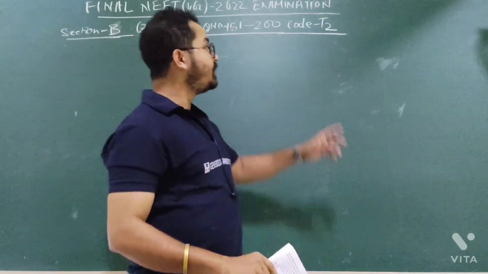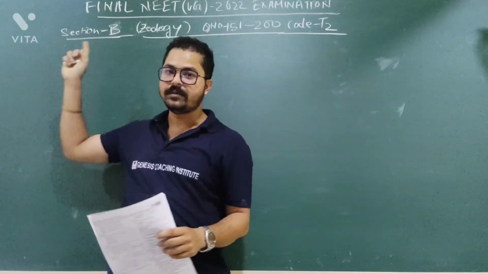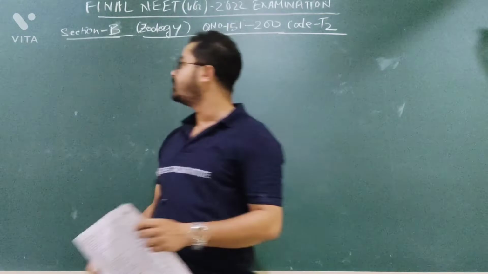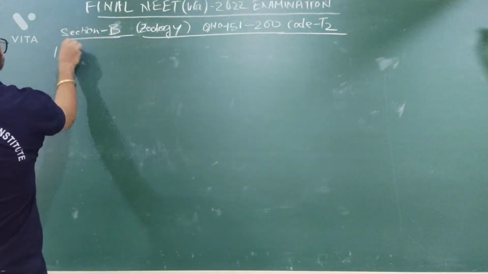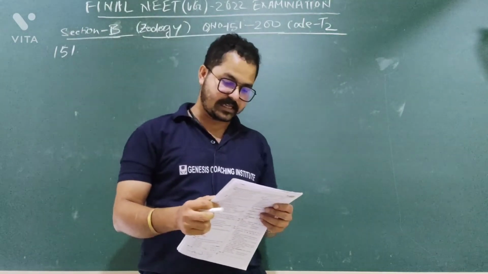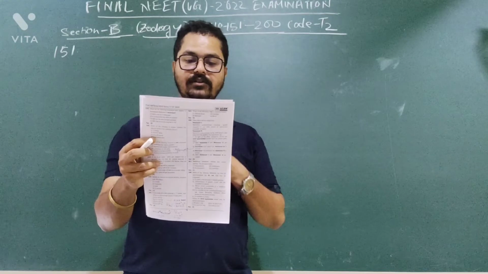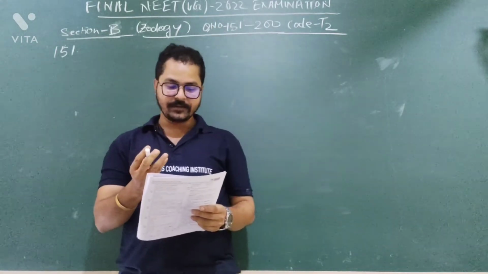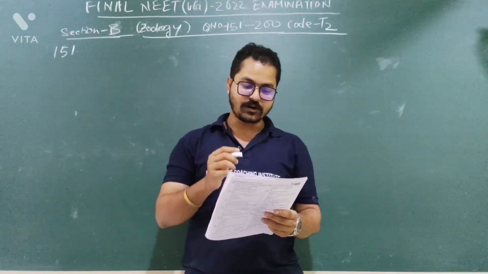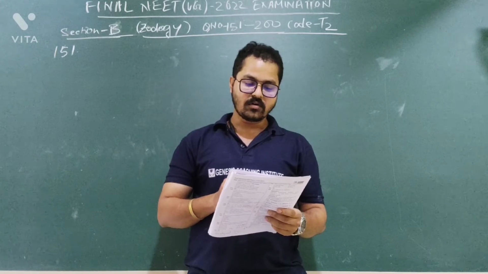So we are solving question paper code T2, and now it will be Section B, starting from question number 151. What is the question? Nitrogenous waste is excreted in the form of pellet or paste by: option 1, salamander; option 2, hippocampus; option 3, pavo; option 4, ornithorhynchus.